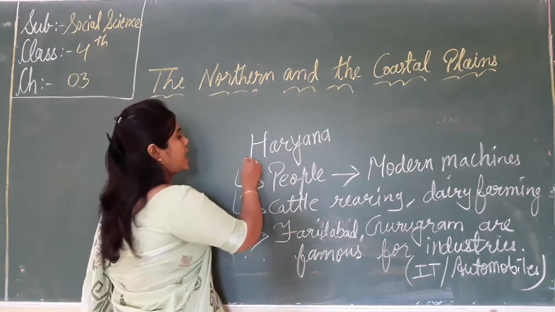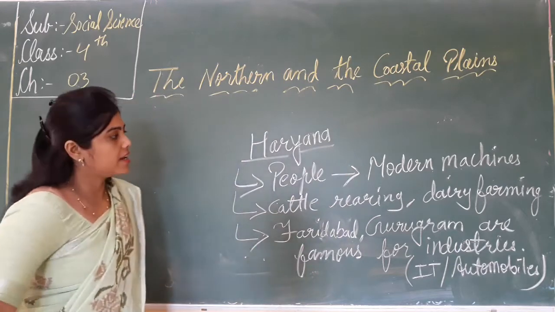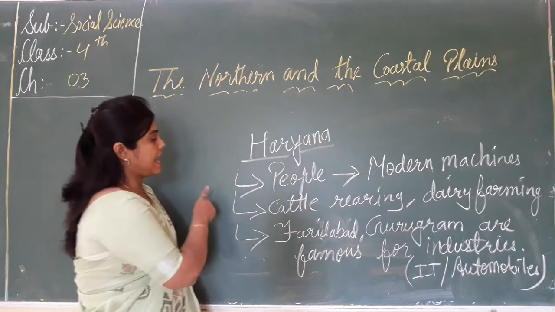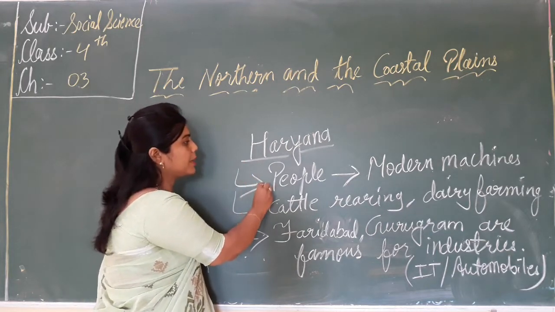So what do we know about Haryana? Haryana is one of the states of the northern plains. What do the people do?